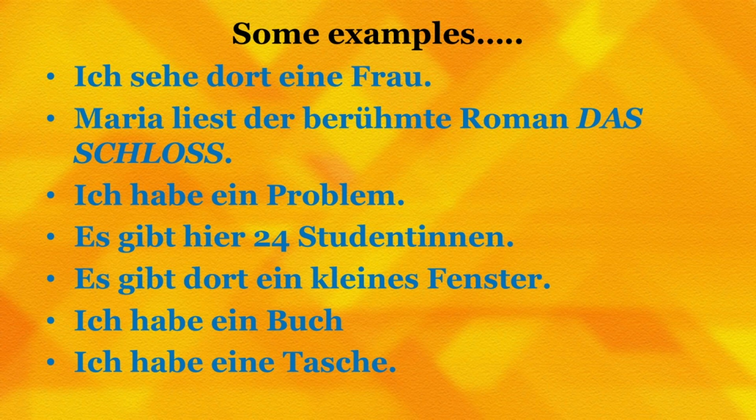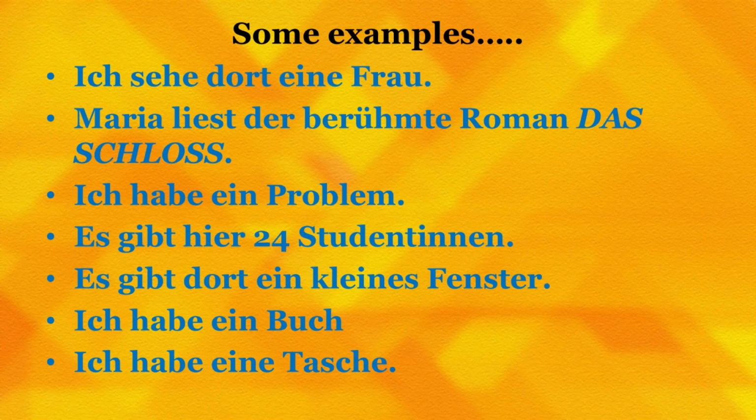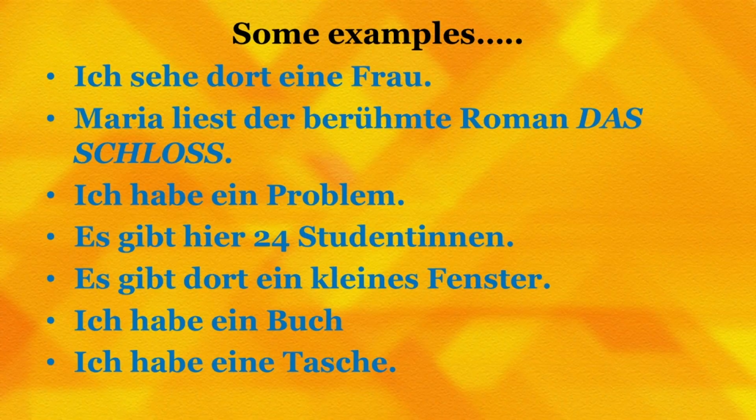Let's see the next sentence now. Es gibt hier 24 Studentinnen. Dear friends, for plural cases, no indefinite article is used. So, in this particular sentence, we are saying that there are 24 girl students hier. So, es gibt hier 24 Studentinnen. There are 24 girl students here. Let's see the next sentence now.